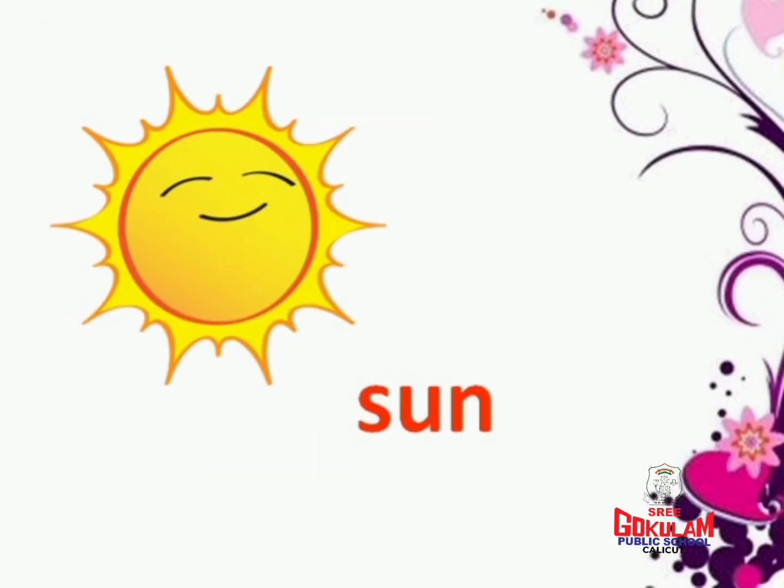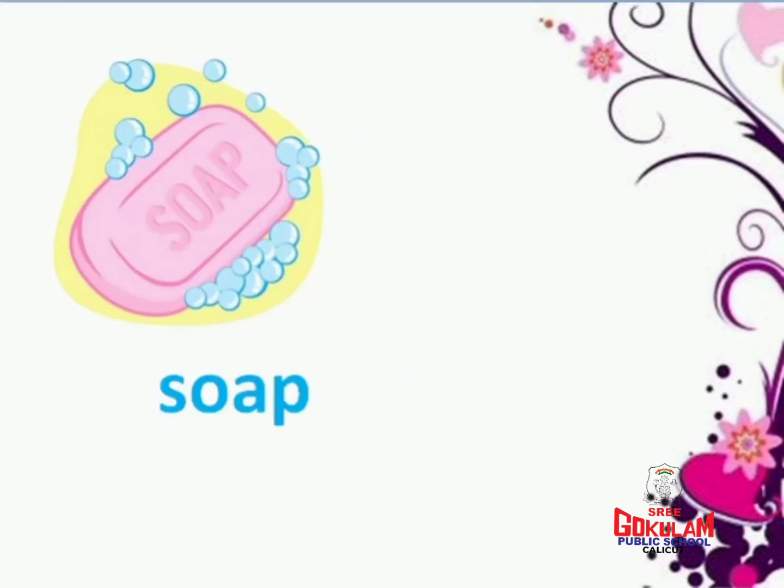S for sun. Sun gives us heat and light. When do you see the sun? We see the sun during the daytime. S for soap. It's a substance used for washing and cleansing purposes.